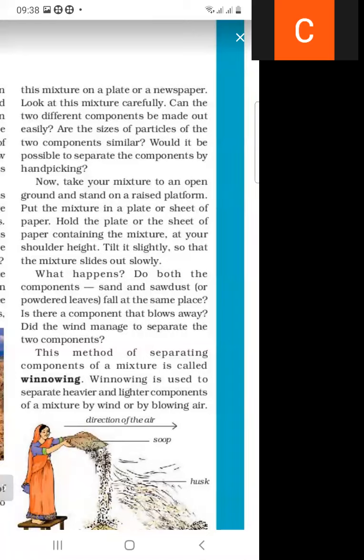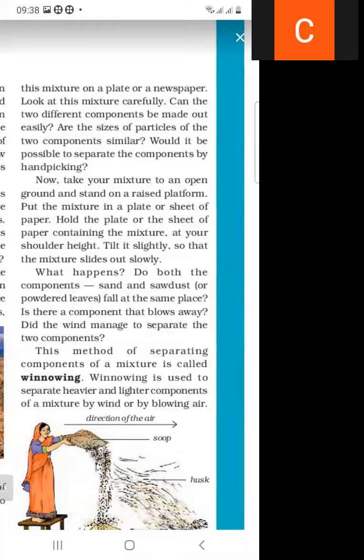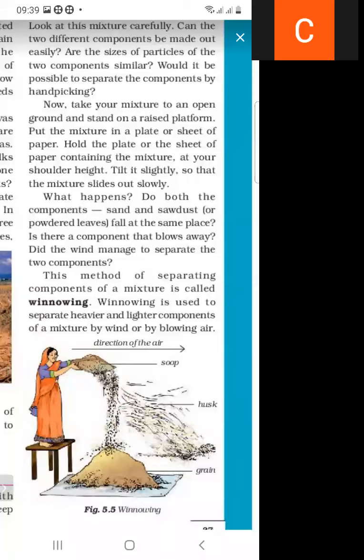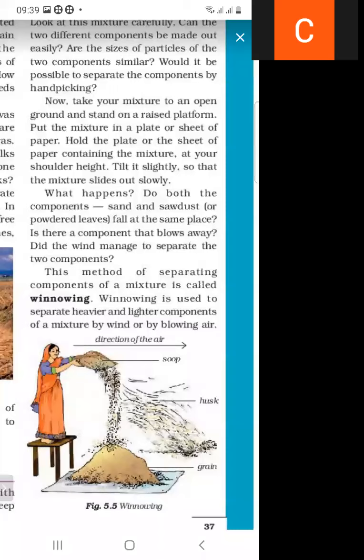This process is shown in the figure. This is the winnowing process. A woman is standing at a height, taking a grain and husk mixture, and slanting it in the direction of the wind. In this way husk and grain are separated with the help of wind. As we know, husk is lighter as compared to grain, so it is separated from the grain with the help of wind.